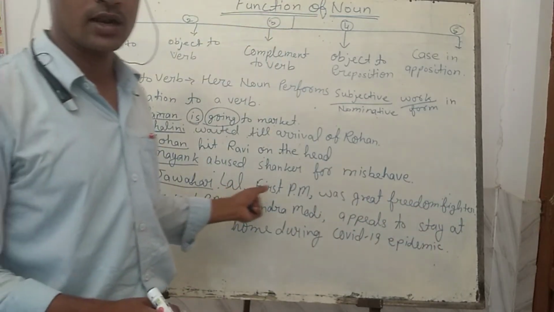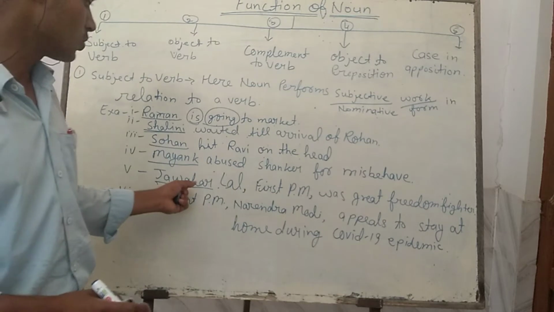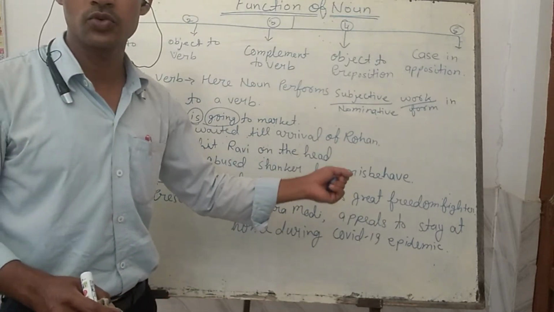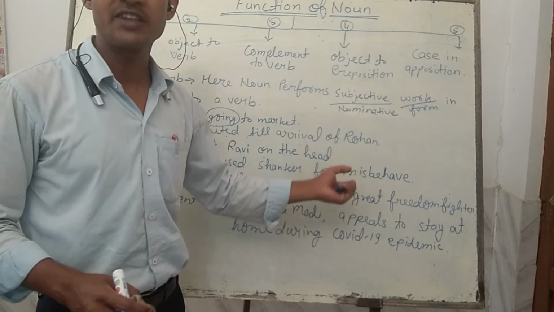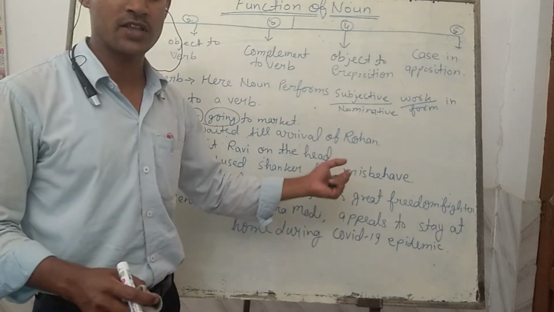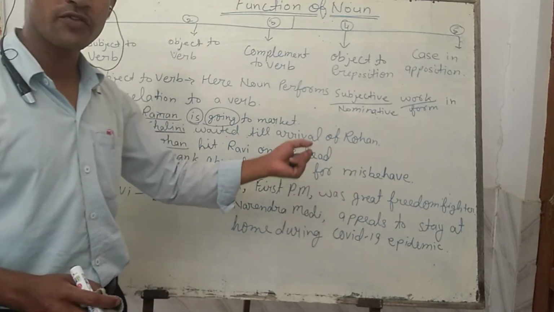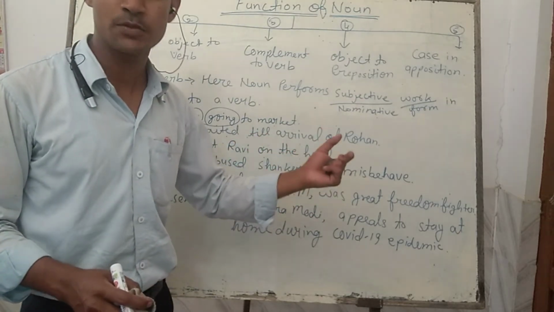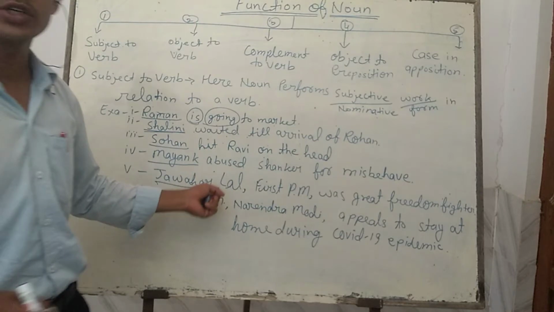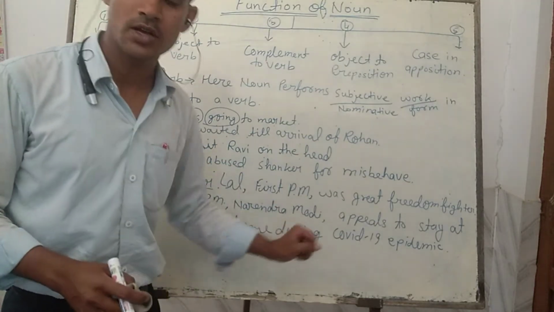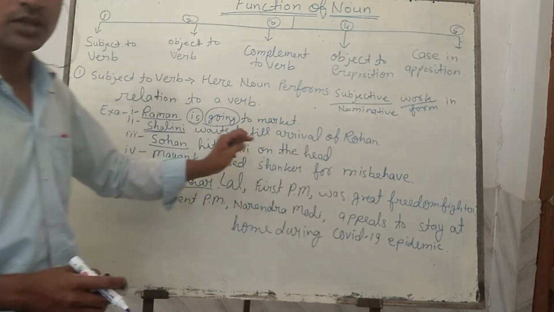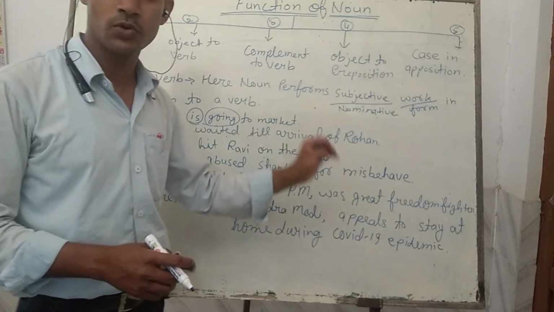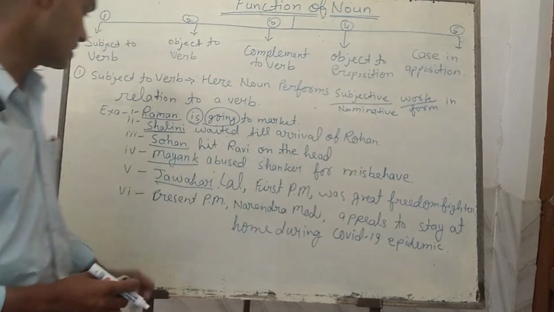So here Jawaharlal is the person who is performing the role of a freedom fighter, whose task was to fight for freedom. Jawaharlal was performing this work. So the work of fighting for freedom is being done by Jawaharlal. So here Jawaharlal is the head word, the doer, the subject of the sentence in the nominative or subjective case of the sentence.